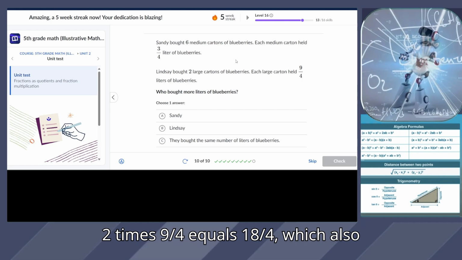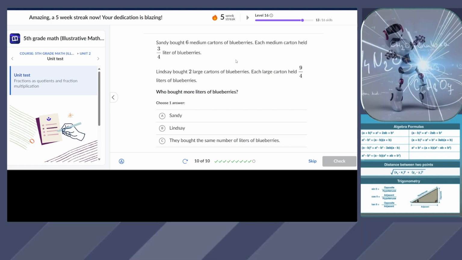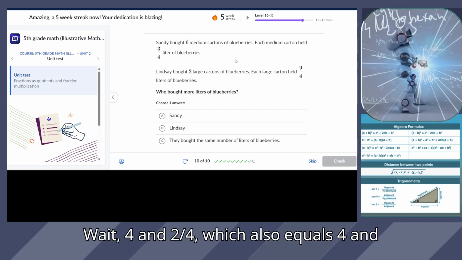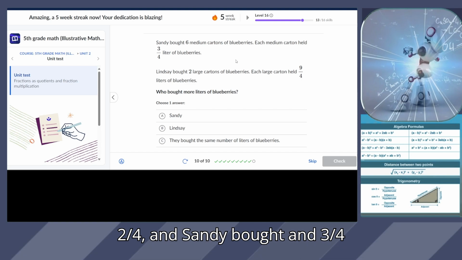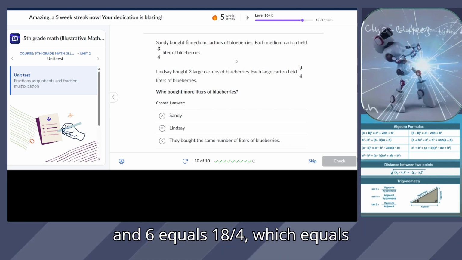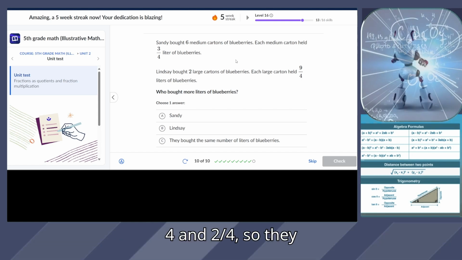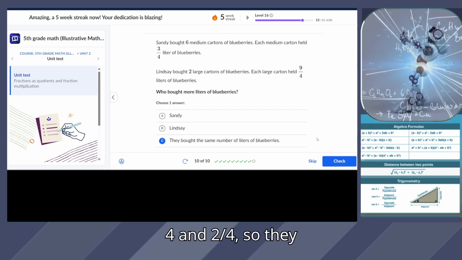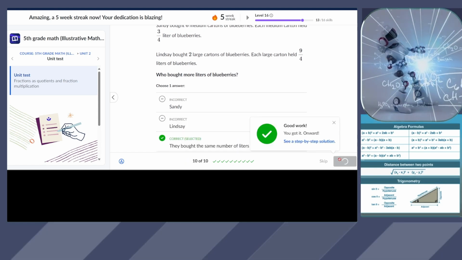2 times 9/4 equals 18/4, which also equals 4 and 2/4. And Sandy bought 3/4 times 6 equals 18/4, which equals 4 and 2/4. And Lindsay also bought 4 and 2/4. So they bought the same number of liters of blueberries.